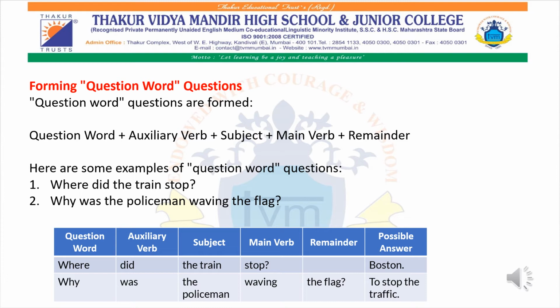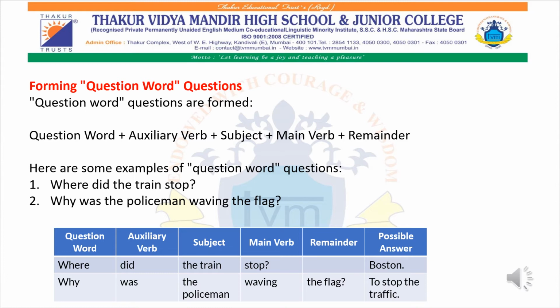In the second sentence, why is the question word. Was is an auxiliary verb. The policeman is the subject. Waving is the main verb. The flag is the remainder. And if we ask the police, why was the policeman waving the flag? The possible answer is to stop the traffic.